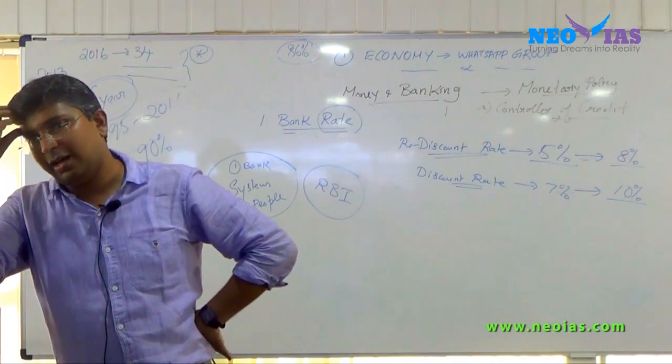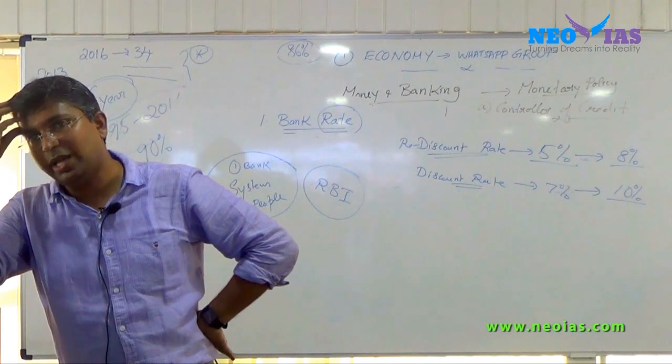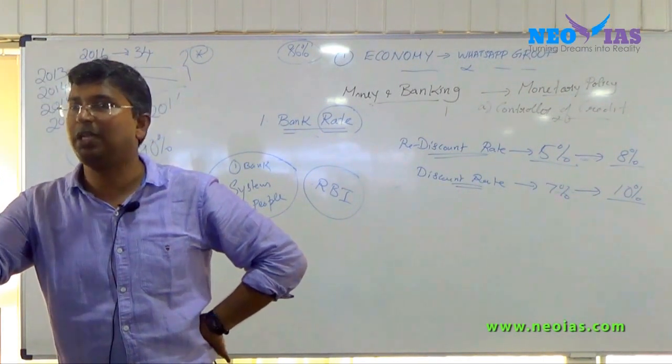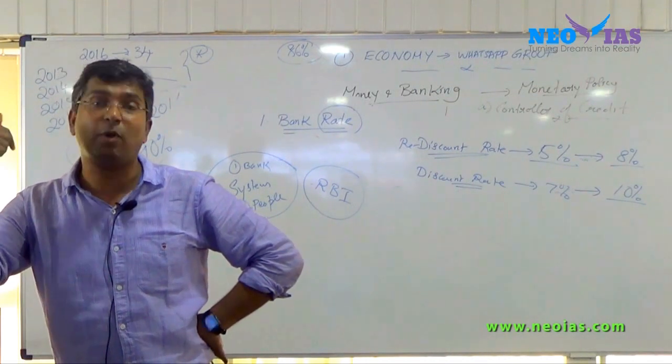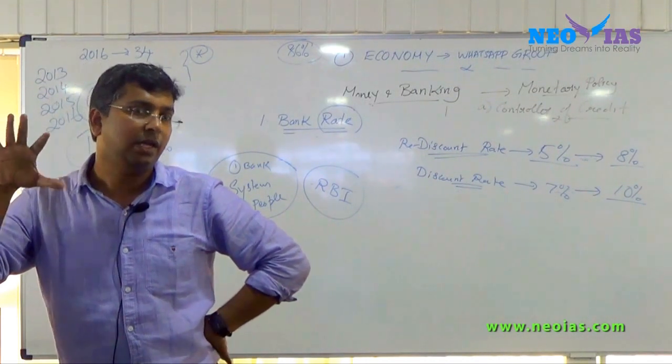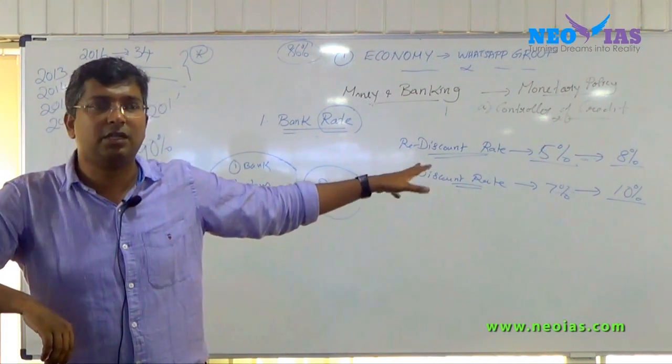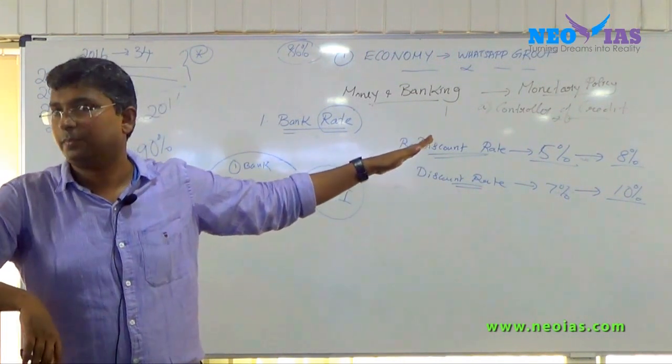Then the customer will think, should I liquefy it or wait till maturity? There is a possibility that he will not liquefy the bill of exchange, because he feels this is not profitable for him.